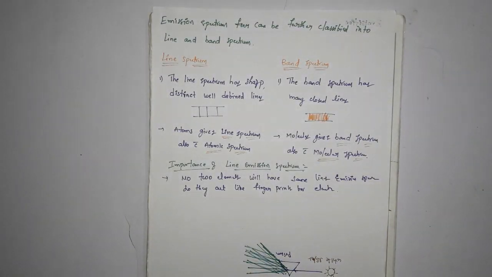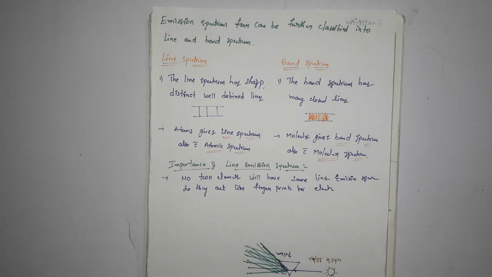Next, the line emission spectrum is used to identify elements. German chemist Robert Bunsen was one of the first investigators to use line spectrum to identify elements. Elements like rubidium, cesium, thallium, indium, gallium and scandium were discovered when their minerals were analyzed by spectroscopic methods. The element helium was discovered in the sun by the spectroscopic method.